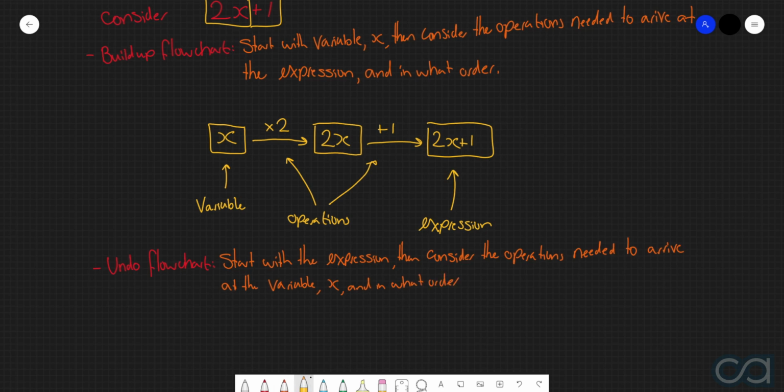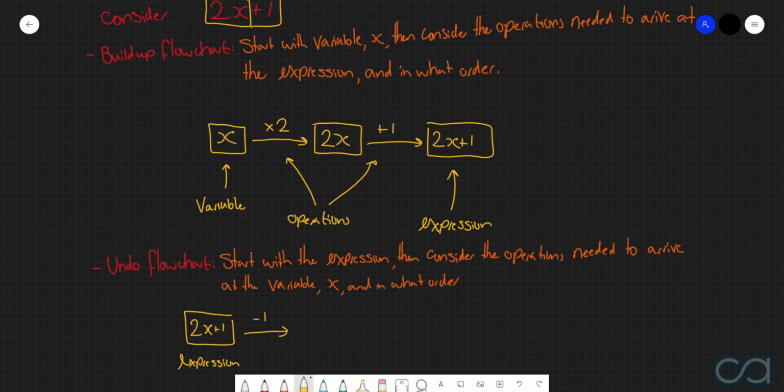So, in this case, if we consider starting with the expression 2x plus 1, then if we want to try and get this x all by itself, the first thing that I might do is get rid of this plus 1. What's the inverse of plus 1? It's, of course, minus 1.